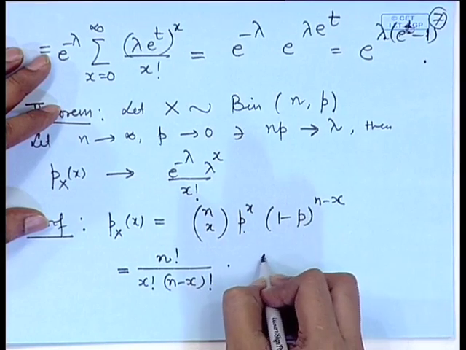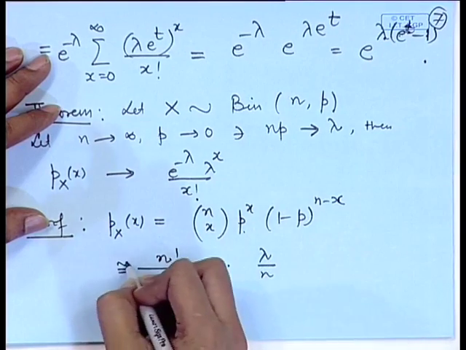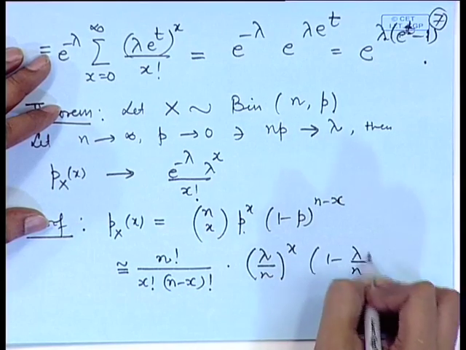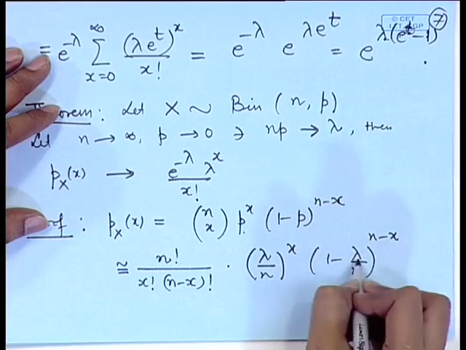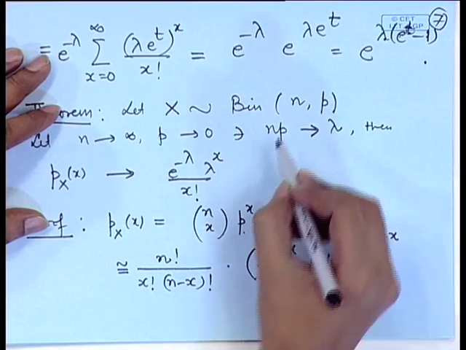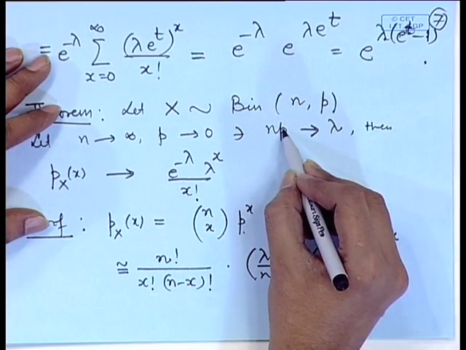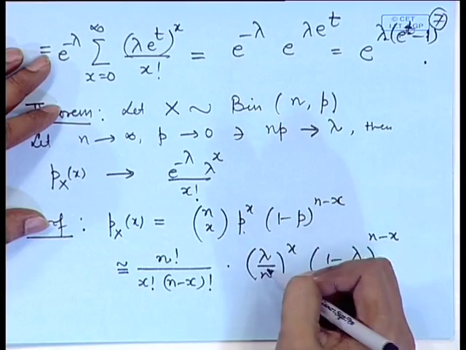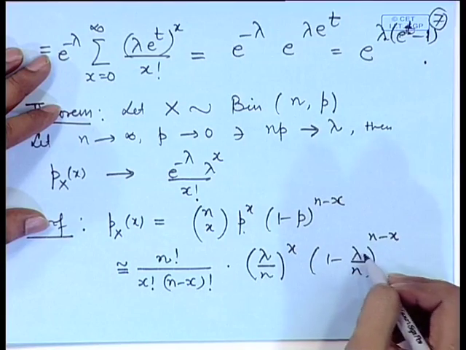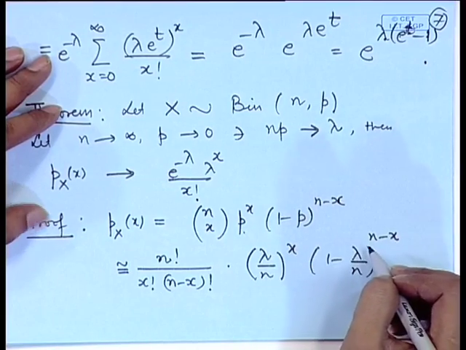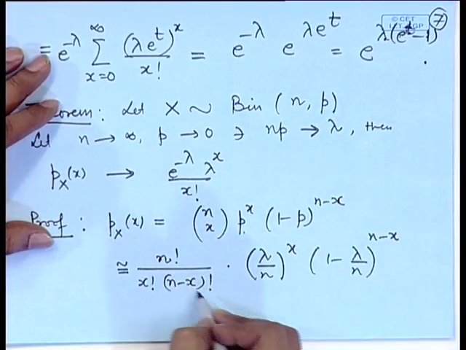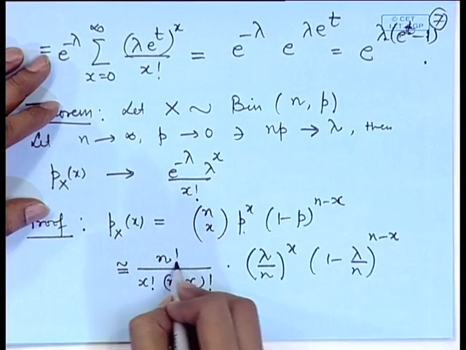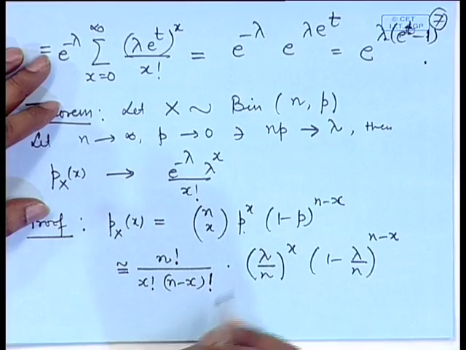and this p we can write as lambda by n, 1 minus lambda by n to the power n minus x. So, I have taken the approximation of p as lambda by n, because n p converges to lambda. So, p can be replaced by lambda by n. Once again, in order to take the limit, we have to look at n tending to infinity. So, here factorials are involved.